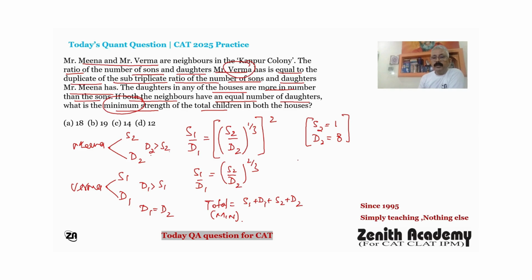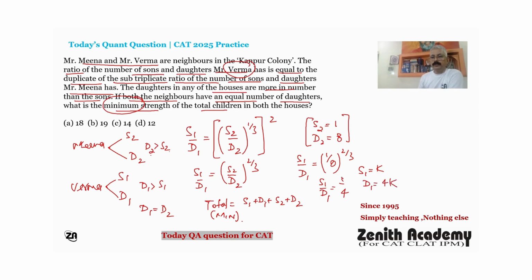So now S1 upon D1 is 1 upon 8 to the power 2 by 3. So 1 upon 8 to the power 2 by 3, this S1 and D1 will be equal to 1 upon 4. It means if S1 is k, then D1 will be 4k.